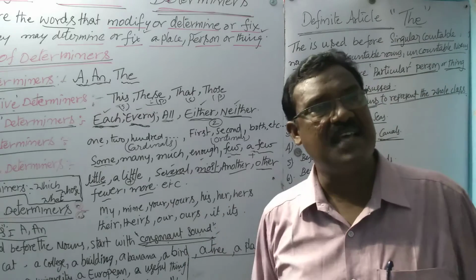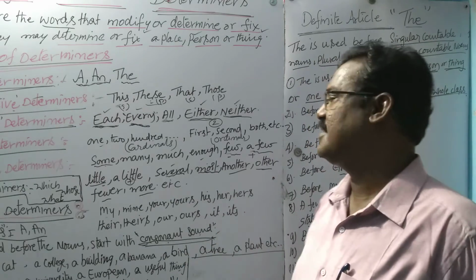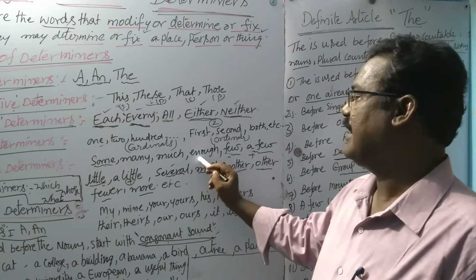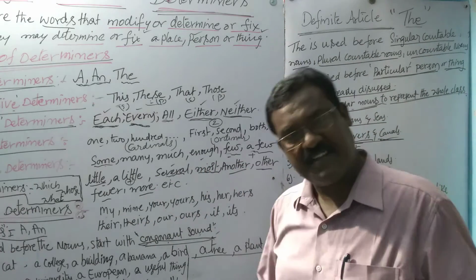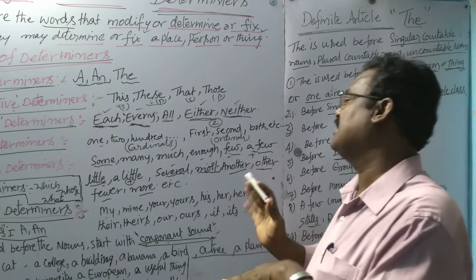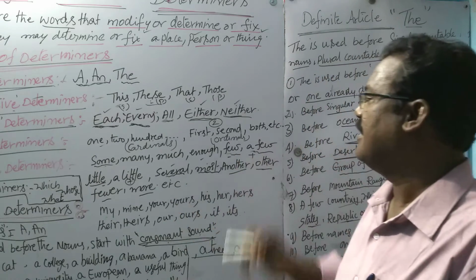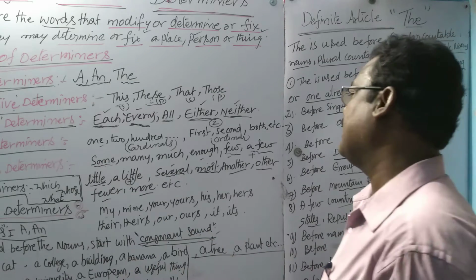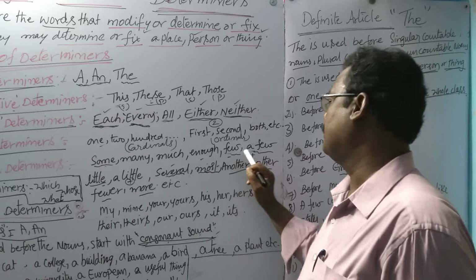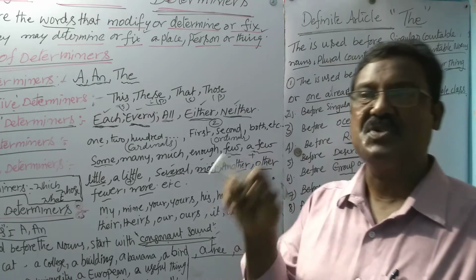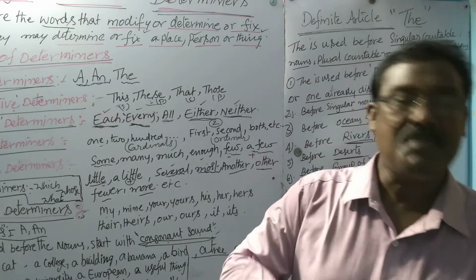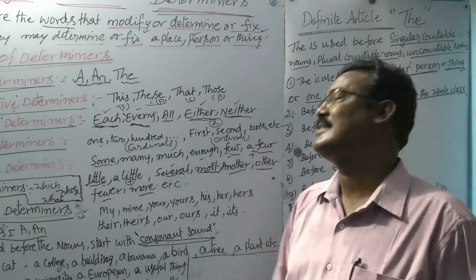Much refers to quantity. There is much sugar in the tin. There is much water in the pond. Enough sugar. Enough means required. That much thing is there in it. There is enough water in the bottle. We cannot drink. Few gives a negative meaning. There are few students in the classroom. That means the number of students is not enough to conduct the class.